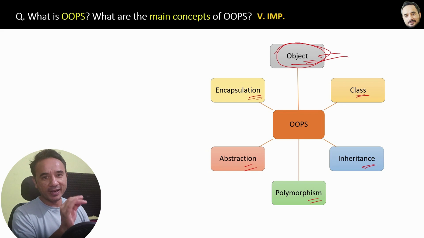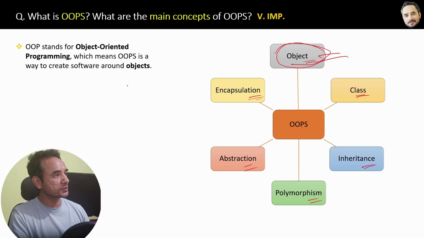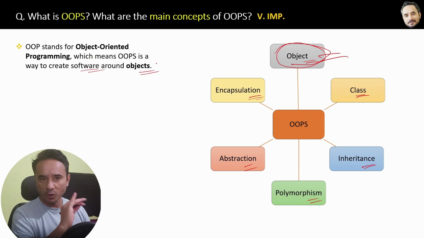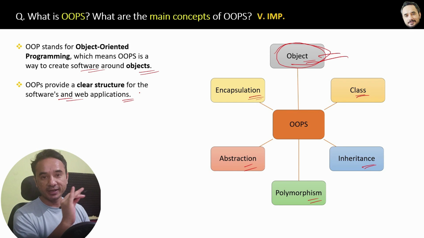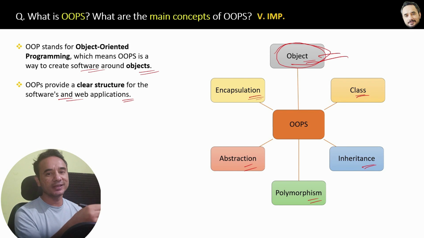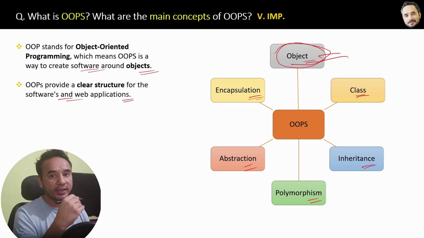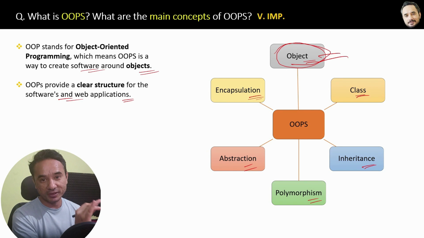Before that, here is the definition of OOPS. OOPS stands for object oriented programming, which means OOPS is a way to create software around objects. The second point is, OOPS provides a clear structure for software and web applications. I'm writing it here in the book so that later you can easily and quickly revise it from here.